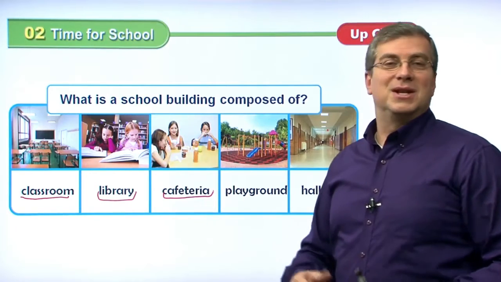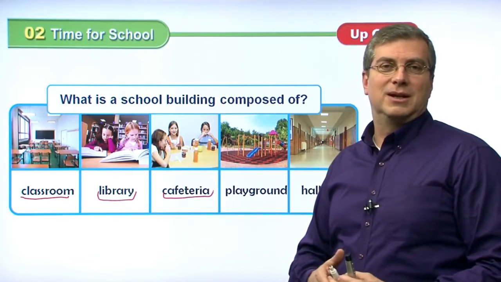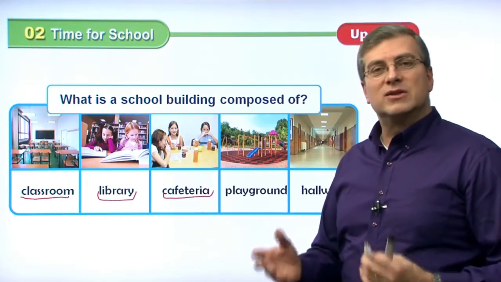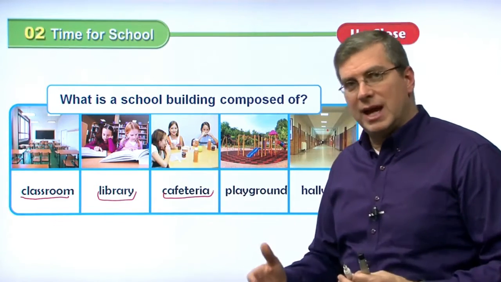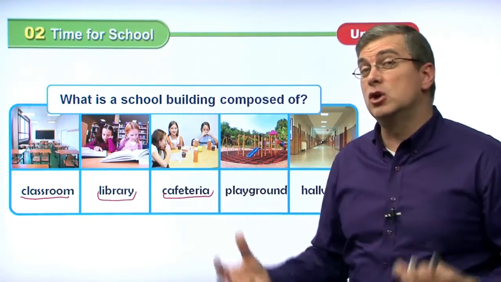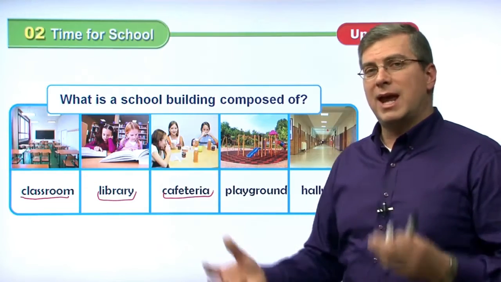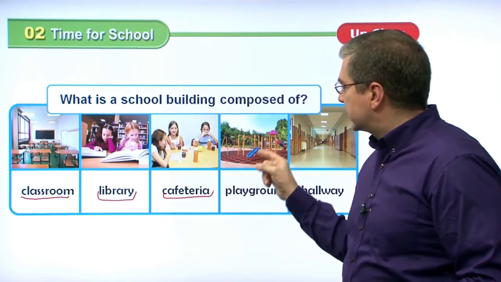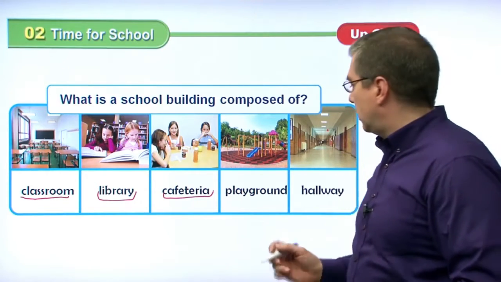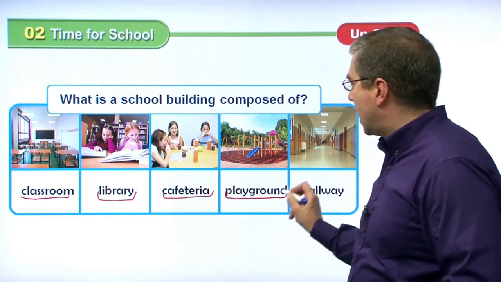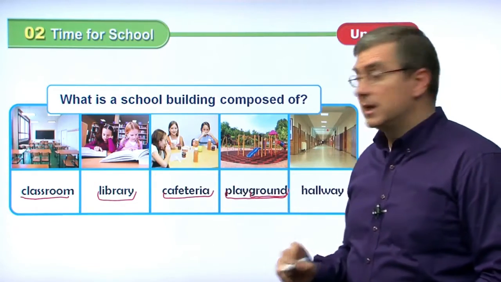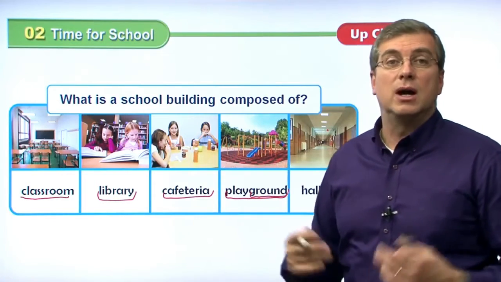Now, of course, after you eat, or sometimes in the morning too, before lunch, there's a certain time in the school day where the kids go outside and play. Now you want to have a good place to play, right? You want to have swings, slides, fun things to play around on. What do you call that area? That is called a playground, because ground means area where you play. And there are many fun things to do on the playground.